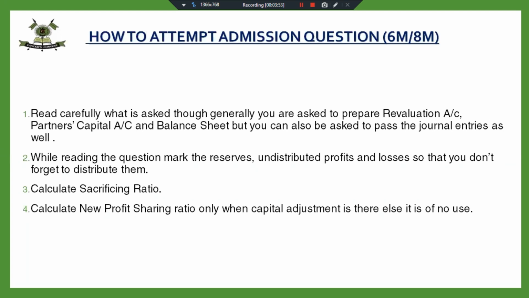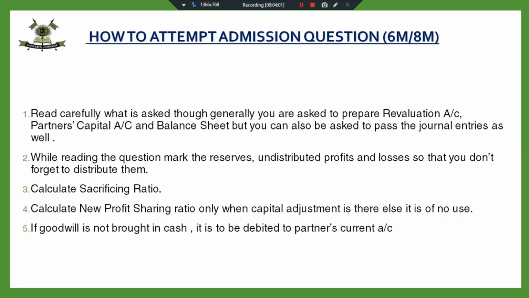So all the reserves are to be distributed in the old profit sharing ratio. Revaluation profit is to be distributed in the old profit sharing ratio, and capital and goodwill are to be distributed in the sacrificing ratio. So we don't require the new profit sharing ratio. And the last point is, read carefully whether the goodwill has been brought in cash or not. If the question says that the goodwill has not been brought in cash by the incoming partner, the accounting treatment is to be done through the partner's current account.